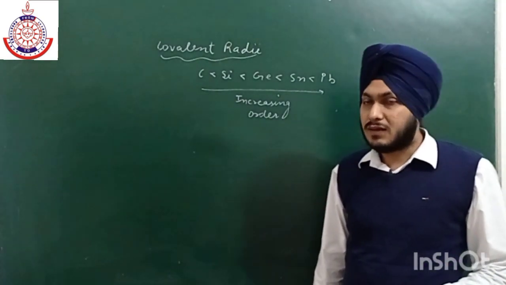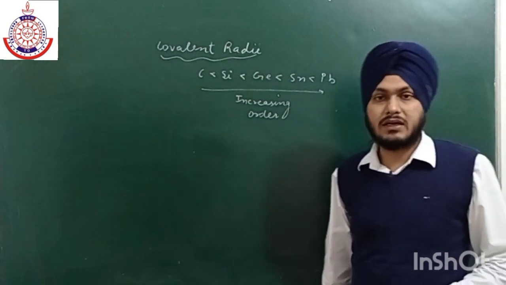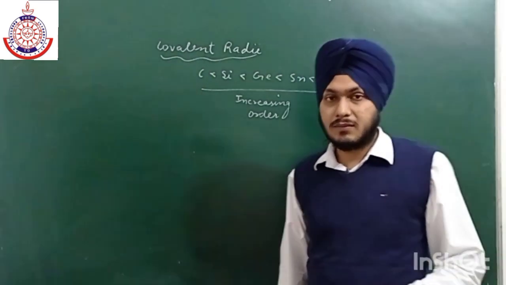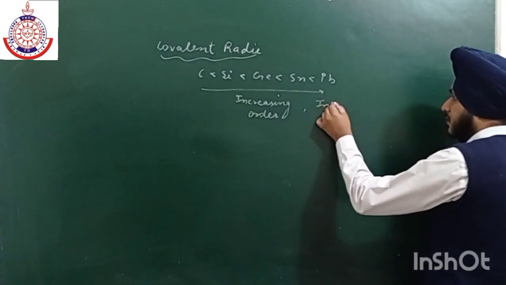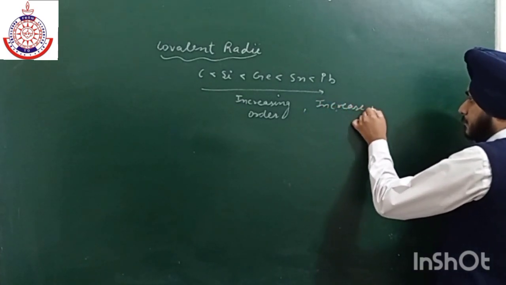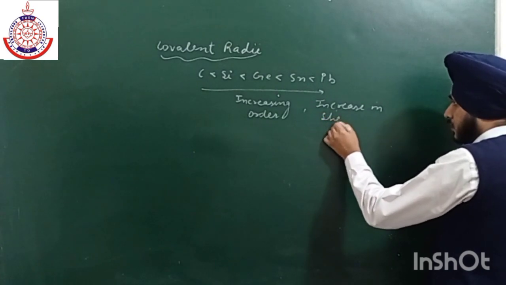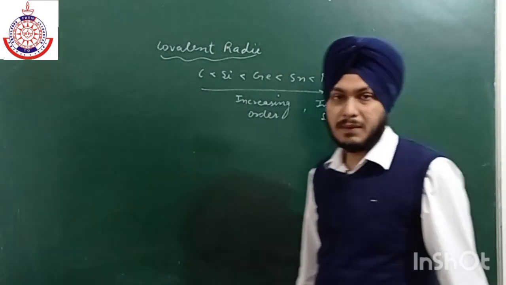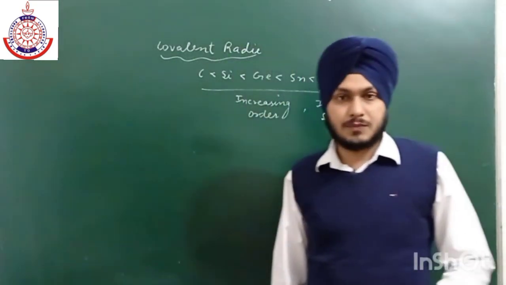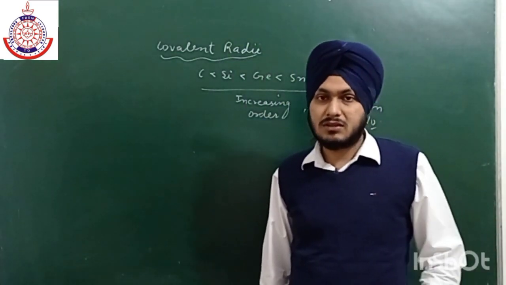That is why there is a regular trend of covalent radii. So keep in mind the main reason is the increase in shell number, or we can also write it as the increase in principal quantum number, because the principal quantum number tells us about the shell.